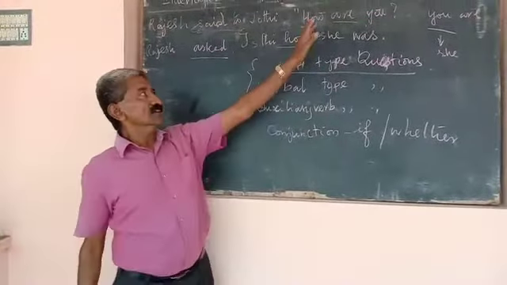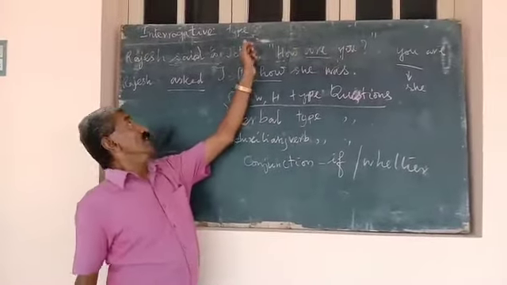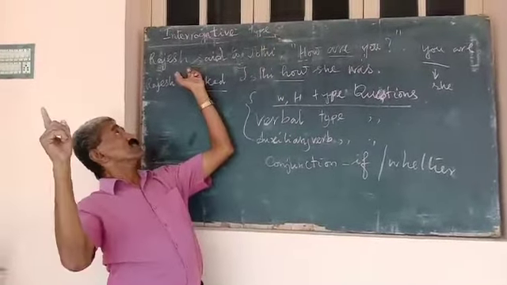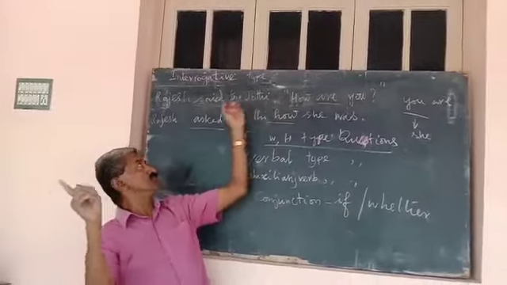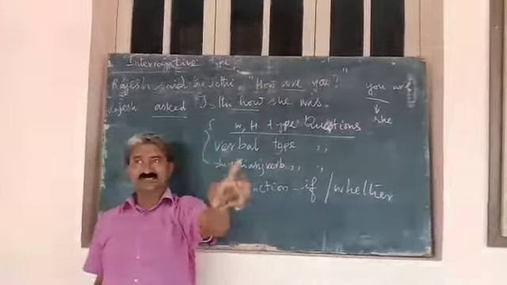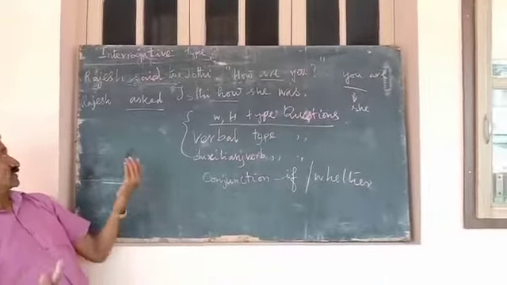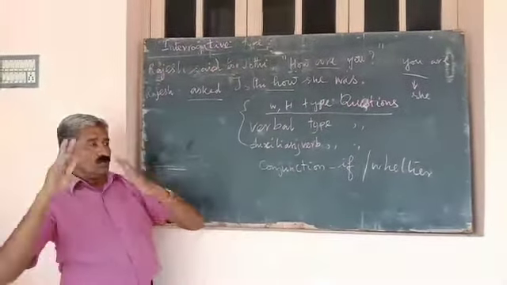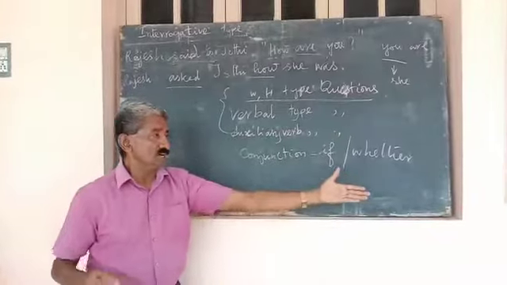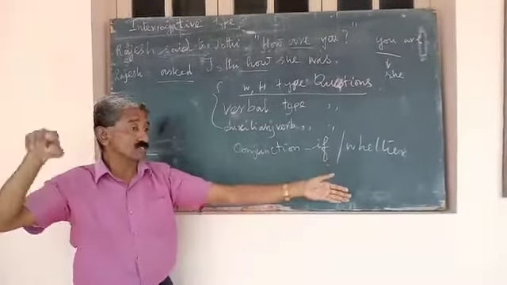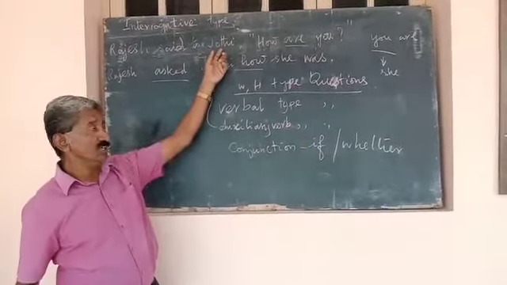The other thing is, when Rajesh is asking some question to Jodi, that is direct speech. When we are responding to answers, say for example, I am speaking to someone. Rajesh asked Jodi.